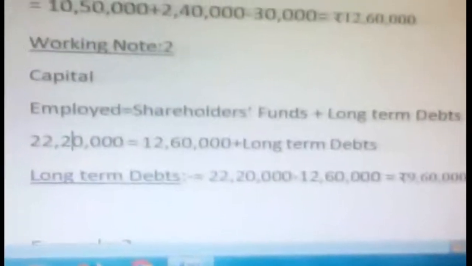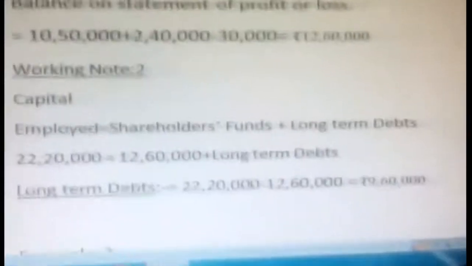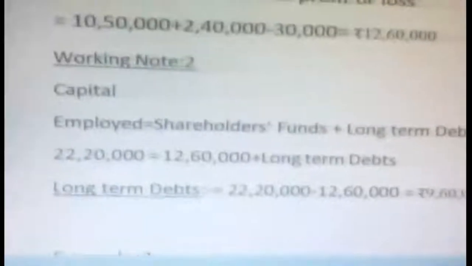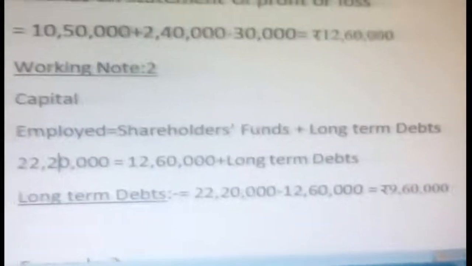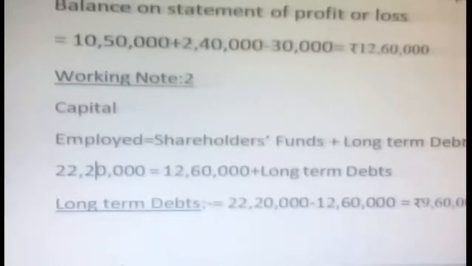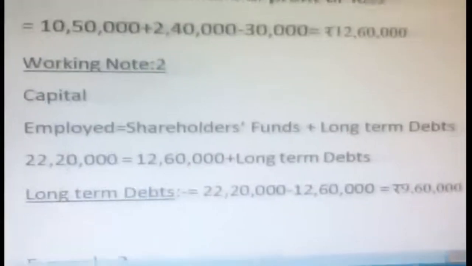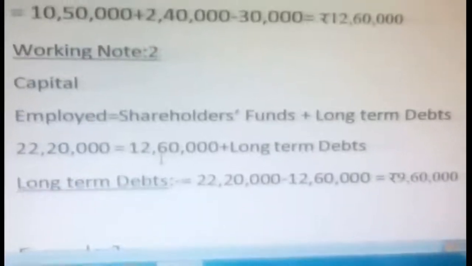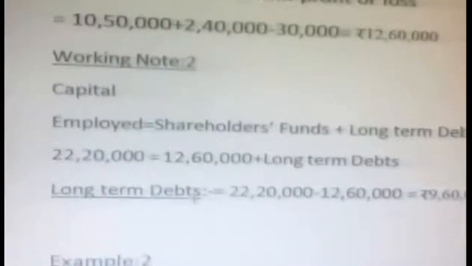So here capital employed is equal to shareholders fund plus long term debts. Okay, so that's why we substitute 22,20,000 is equal to shareholders fund. We know only 12,60,000, just now we got it, plus long term debts. Okay, when you form the equation, long term debts is equal to capital employed minus shareholders fund. So 22,20,000 minus 12,60,000, you will get 9,60,000. Okay, that is the long term debts.